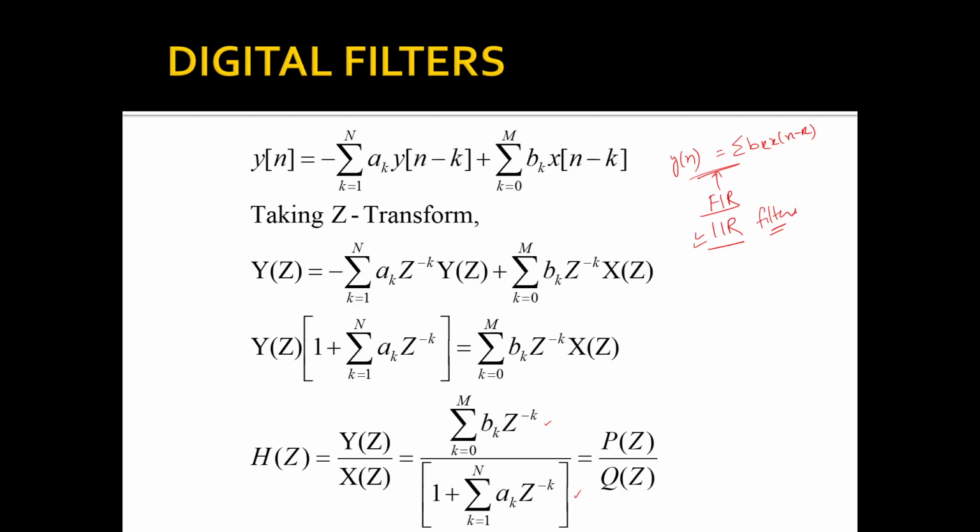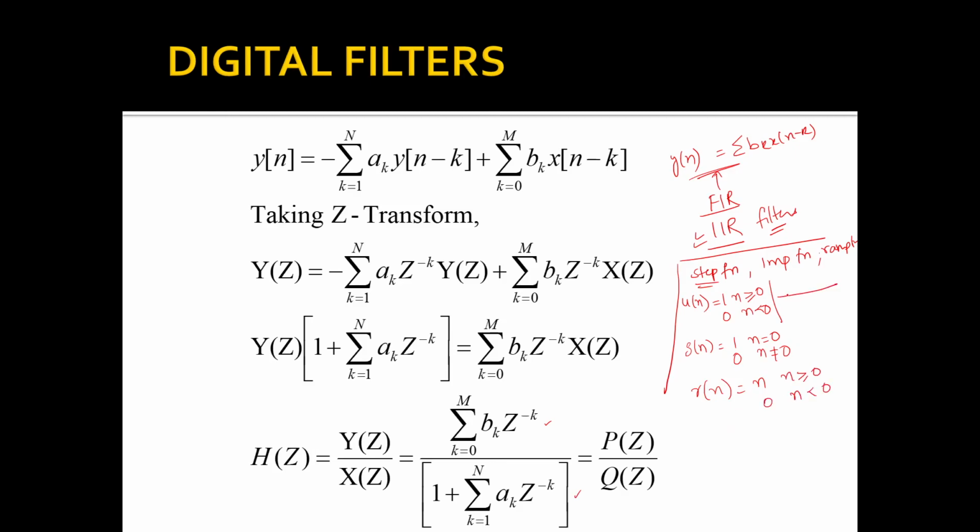You had studied the step function, the impulse function, the ramp function. What do you mean by step function? If it is a discrete signal, we represent the step function as u of n, and it is 1 for n greater than or equal to 0 and 0 for n less than 0. Next, what do you mean by impulse function? That is delta of n. It is 1 for n equal to 0, and 0 for n not equal to 0. And what is the ramp function? It is n for n greater than or equal to 0 and 0 for n less than 0.